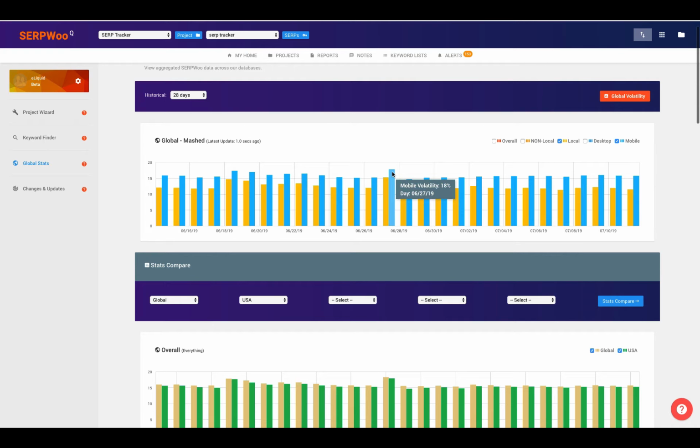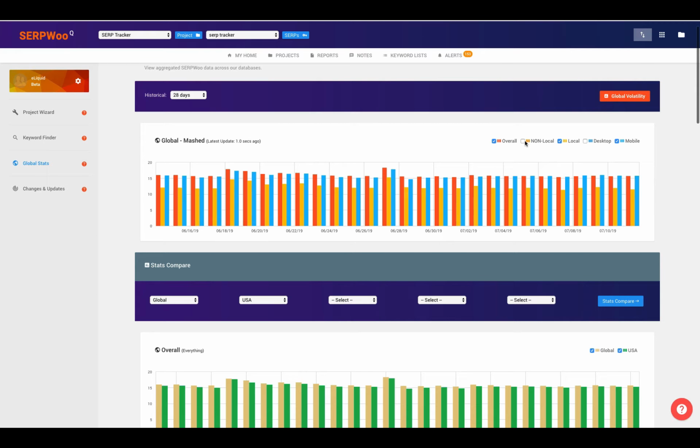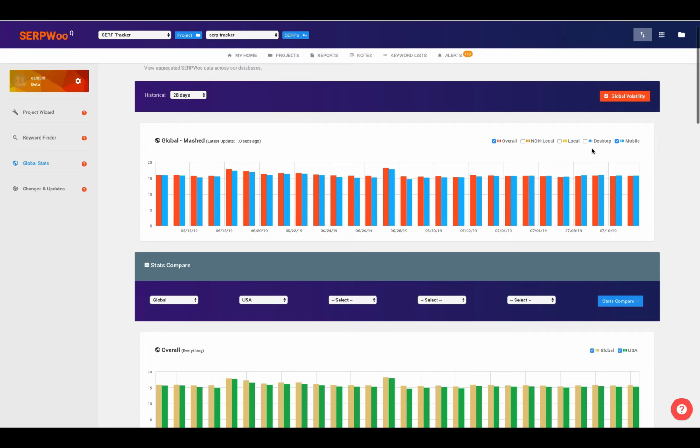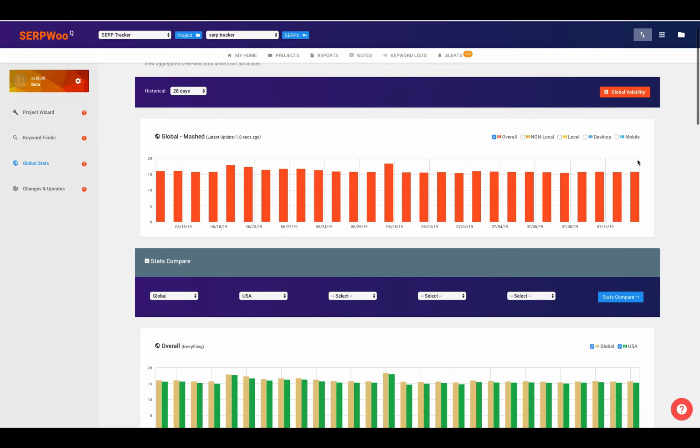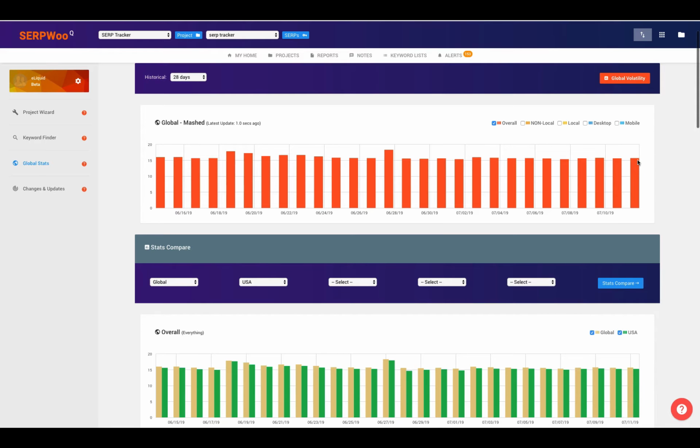And this is kind of where we can dig into that. So what I usually like to do is just look at the overall global, and I'm going to uncheck all these. So that's real easy to look at every day for me. Even if I was just comparing just my keyword and I saw that volatility for my keyword or my project was really high, I could come back here and look and instantly say, well, we're at 16%. That's usually about normal. Usually things at 17 and 18 will indicate that this is a massive global change.